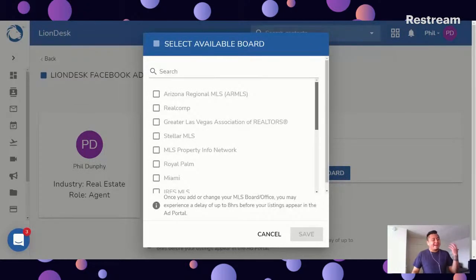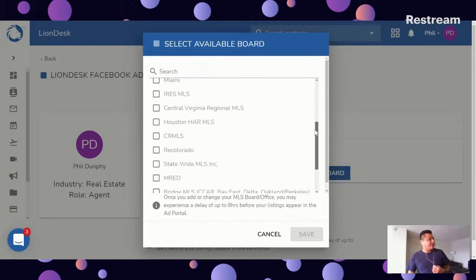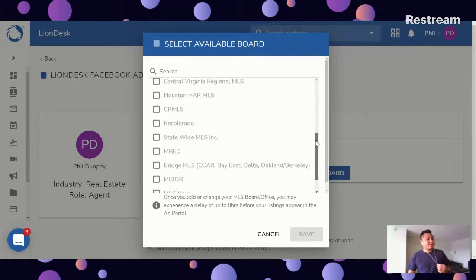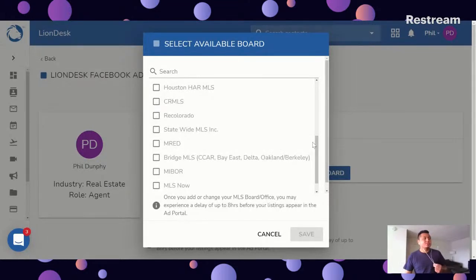If you're listening or watching, you'll be able to connect your MLS listings to the Facebook ad portal. We are able to connect listings from Arizona Regional MLS, Real Comp, Greater Las Vegas Association of Realtors, Stellar MLS, MLS Property Info Network, Royal Palm, Miami. We have IRES MLS, Central Virginia Regional MLS, Houston HAR MLS, Sierra MLS, RE Colorado, Statewide MLS Inc., MRED, Bridge MLS, which includes CCAR, Bay East, Delta, Oakland, and Berkeley. We have MIBOR, and then we have MLS Now.